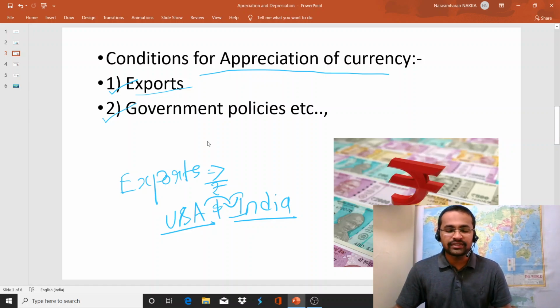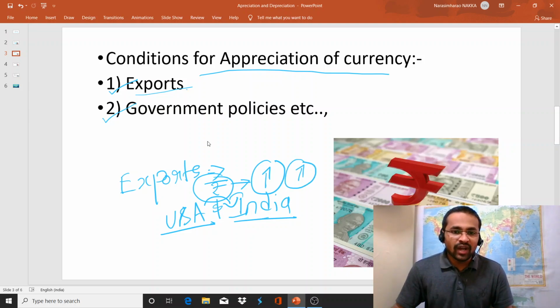That means the denomination should be made in rupees. This increases the demand for the Indian rupee. When demand for the Indian rupee increases, the value of the Indian rupee also increases. So in this manner, exports appreciate the currency.